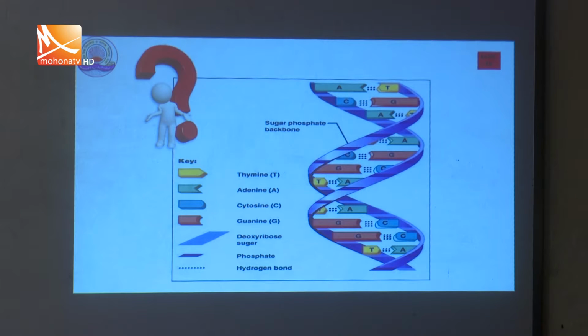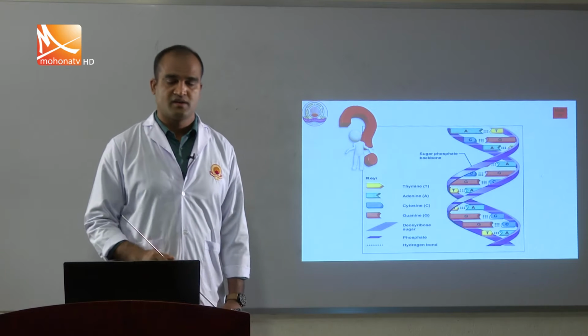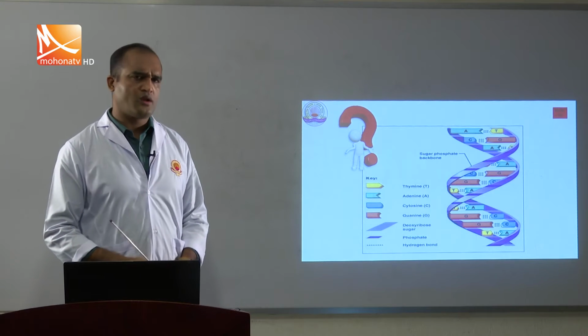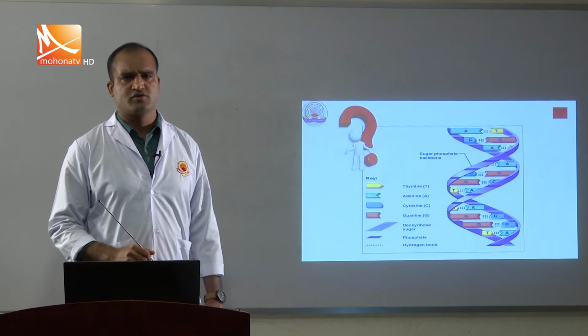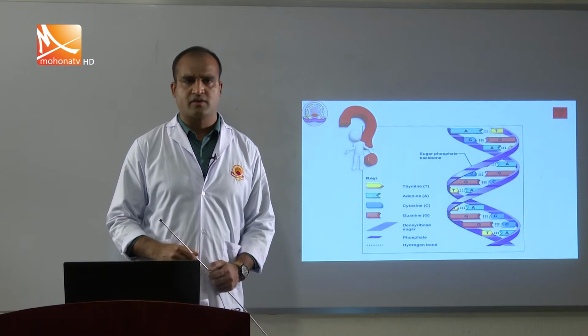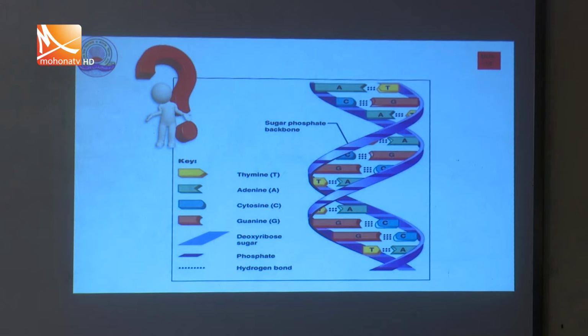We know it is called DNA. DNA is the main genetic material in our body, and not only in animals but also in plants. So we can call the genetic material of organisms DNA.